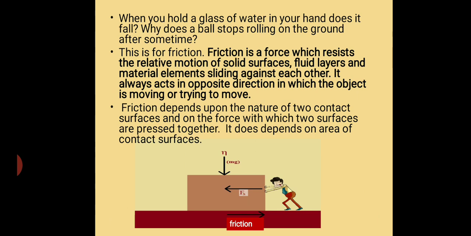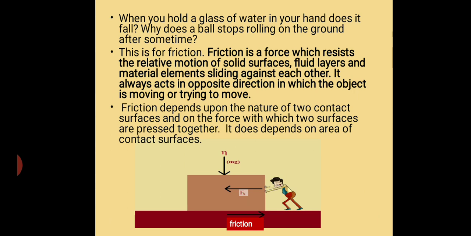Now when you hold a glass of water in your hand, does it fall? No. This is because of friction. Why does a ball stop rolling on the ground after some time? This is also because of the friction, which acts on the ball in the opposite direction of the motion in the contact surface of the ball and the ground.